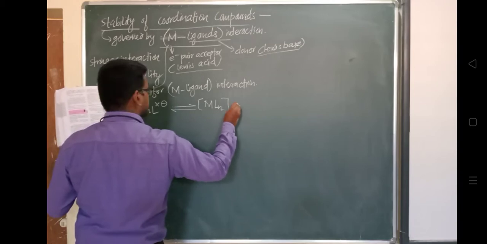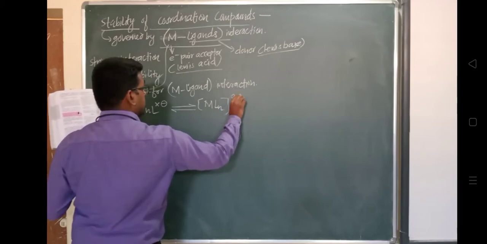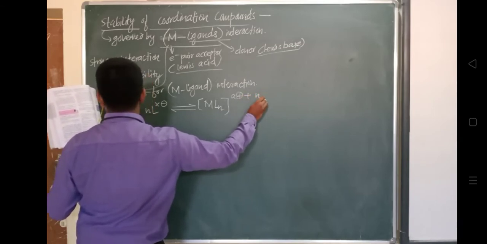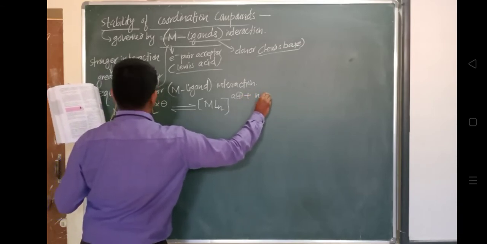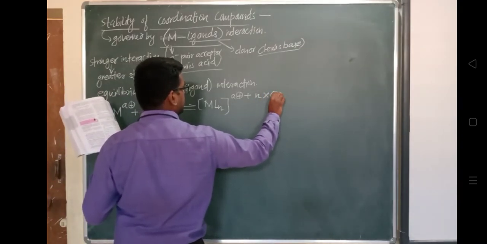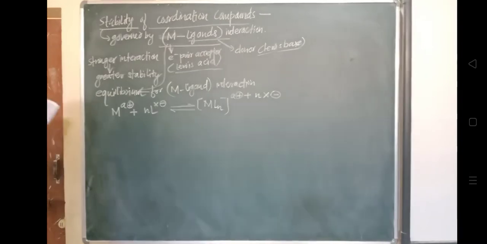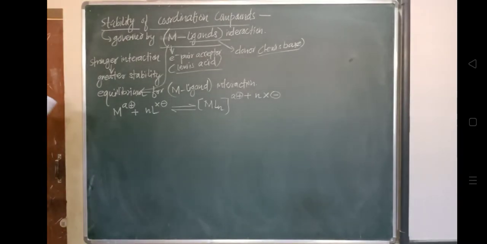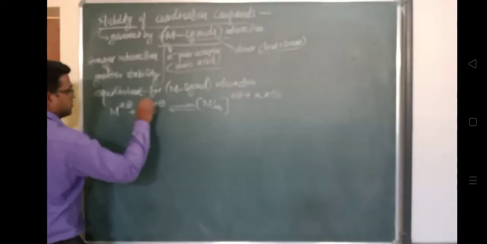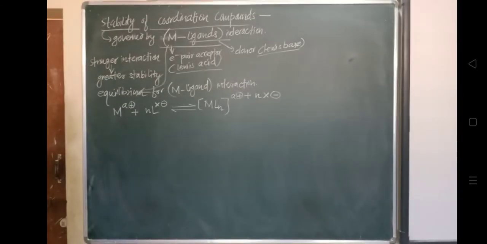that is, A plus and plus n times X minus. In this way we can write down the equilibrium equation.